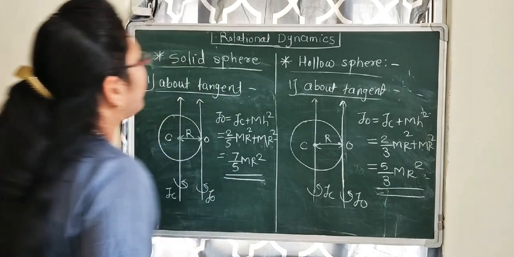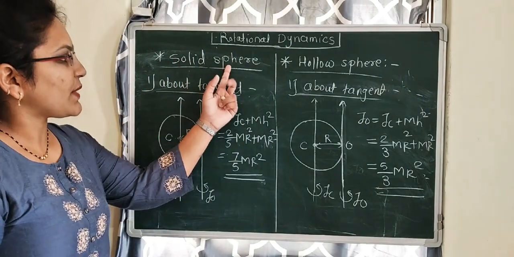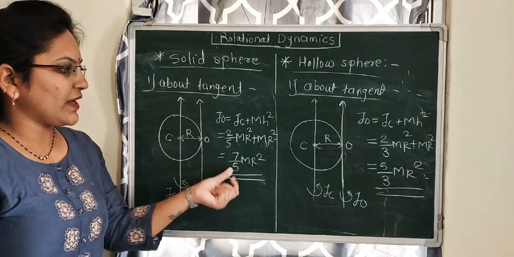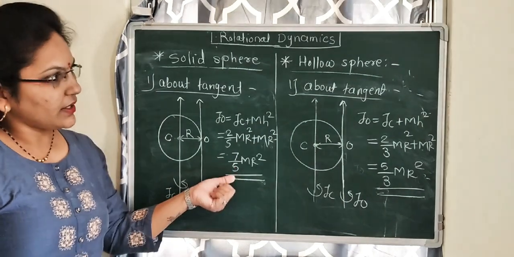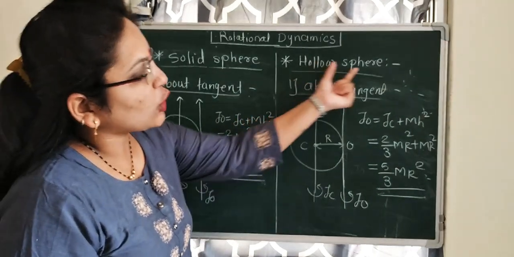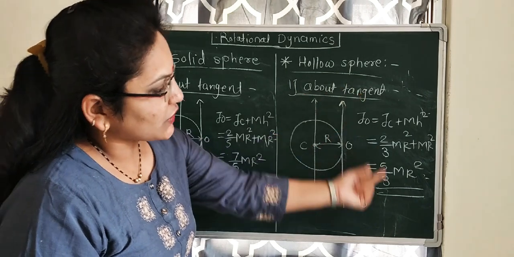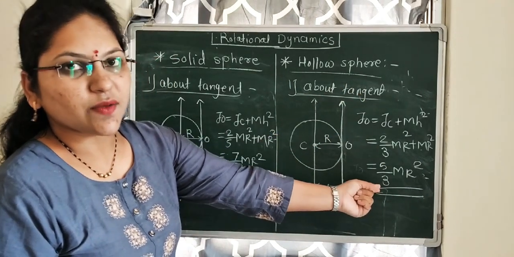Okay, so the moment of inertia for solid sphere about its tangent will be 7 by 5 mr square, and moment of inertia for hollow sphere about its tangent will be 5 by 3 mr square.